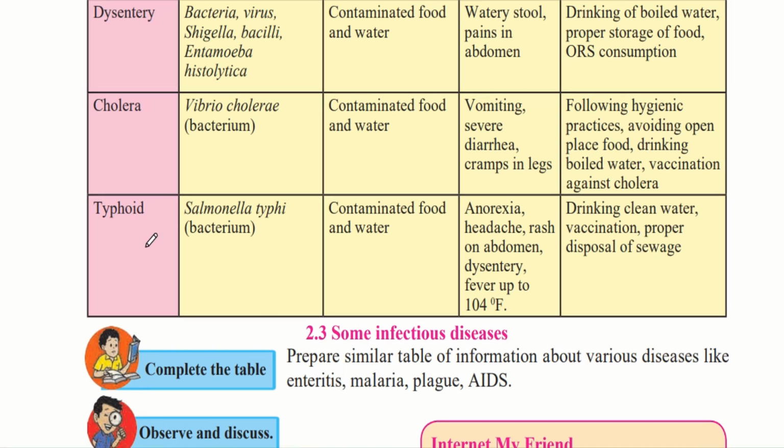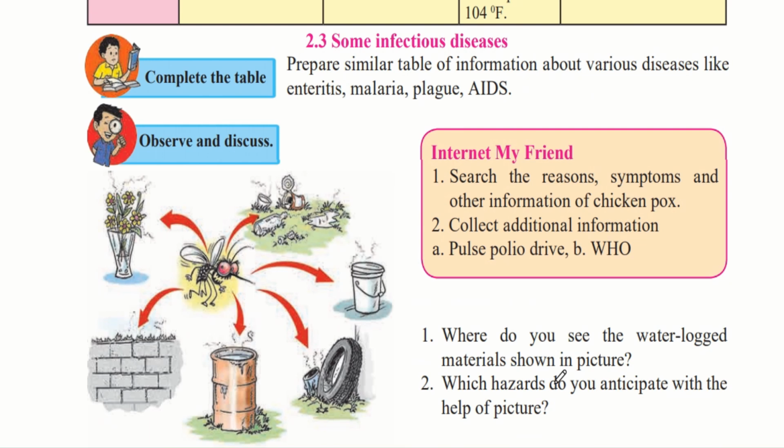So we come to know from this table that most of the diseases that cause stomach problems and diarrhea can be easily prevented by eating hygienic and clean food and by drinking boiled clean water. So, make sure that you eat less outside food and more clean home food.